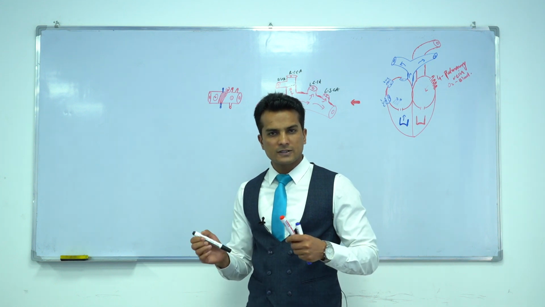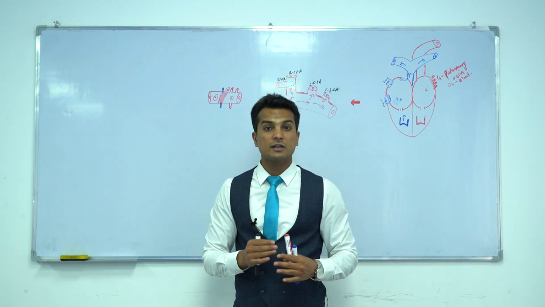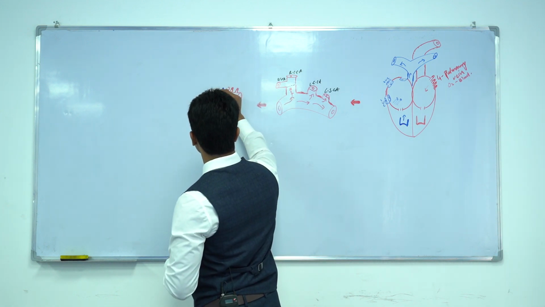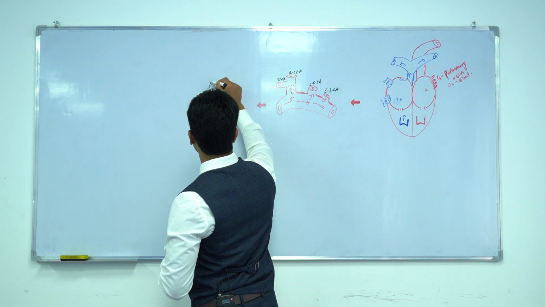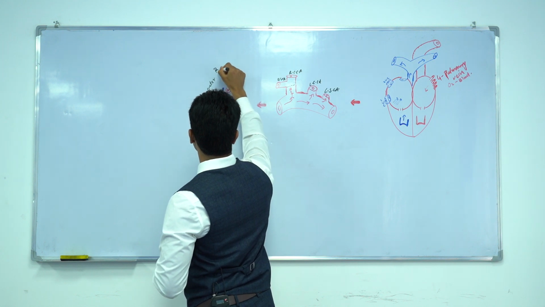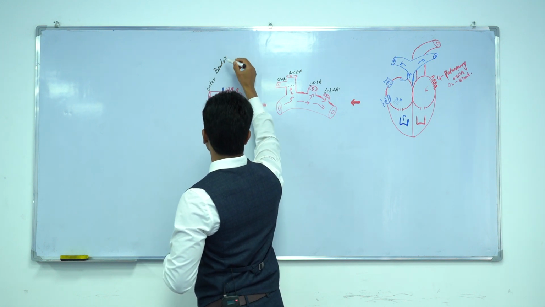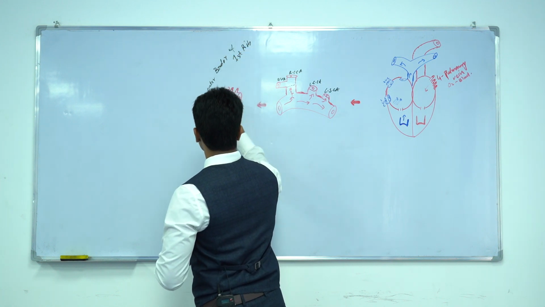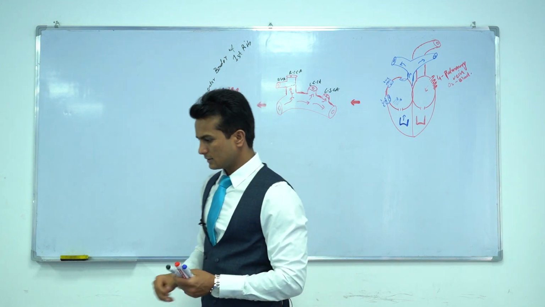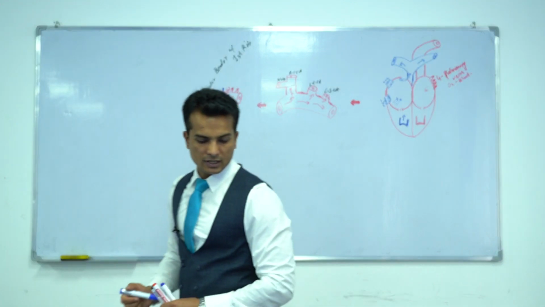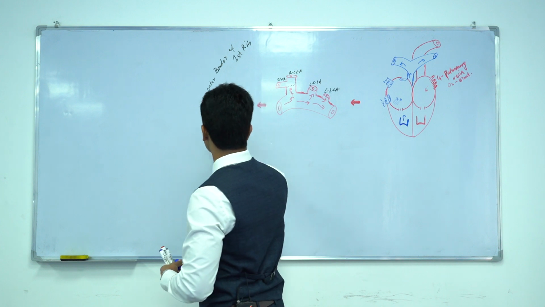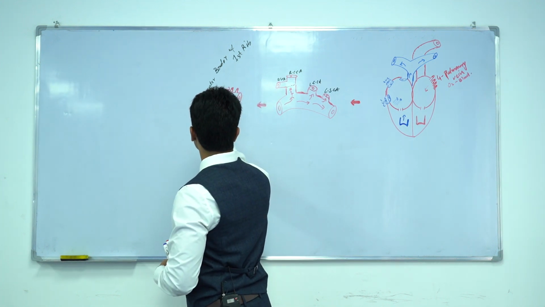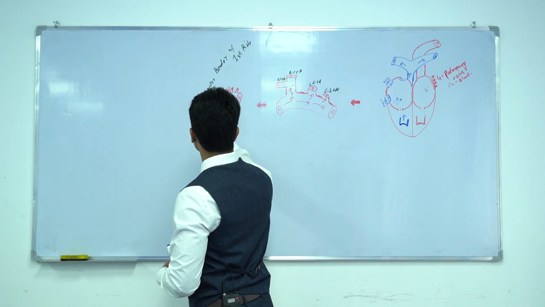The subclavian artery now continues as the axillary artery, because now it is present in the axillary region, okay.